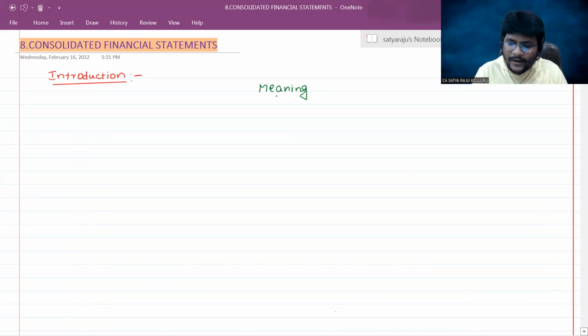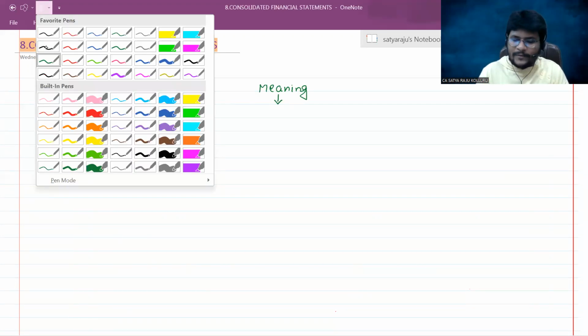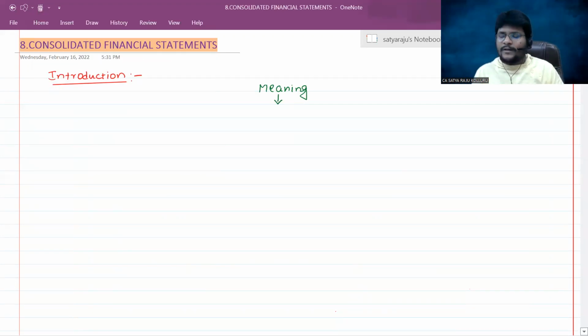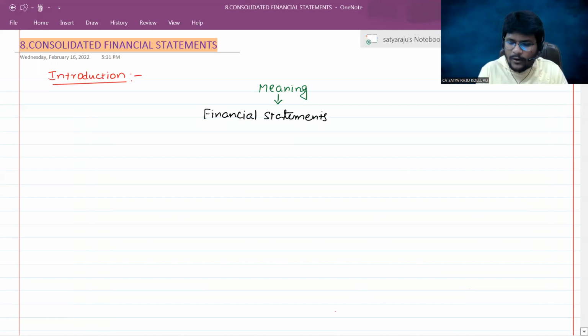But what exactly is the meaning of consolidated financial statements? Now I'm going to discuss it here. Concentrate. Consolidated financial statements are simply financial statements of group companies.